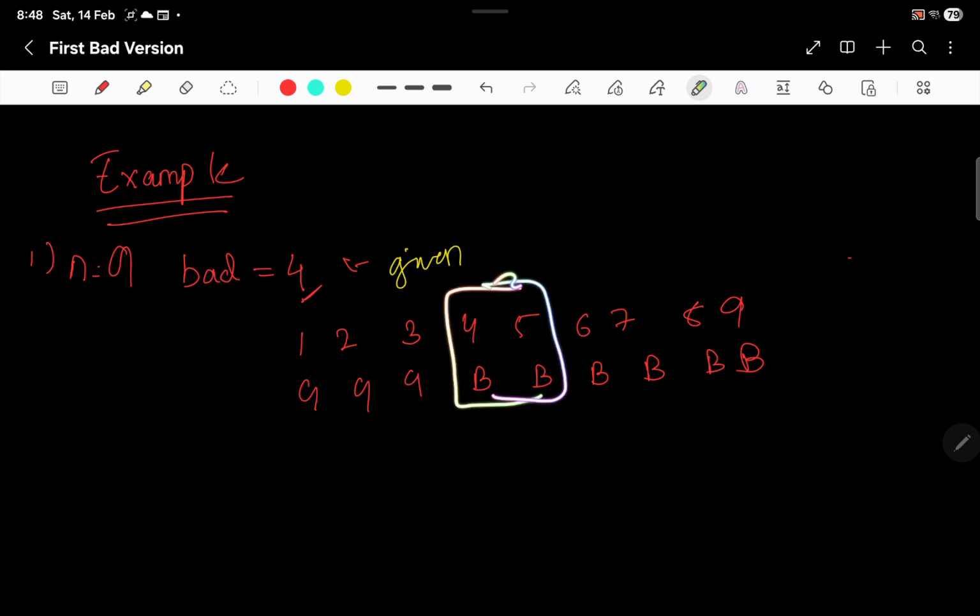So the next space would be 4 and 5. Again the mid would be 4. This is a bad version. I already know that these are the good versions, these are the bad versions. So I'll move just this ahead, and I'll return left.